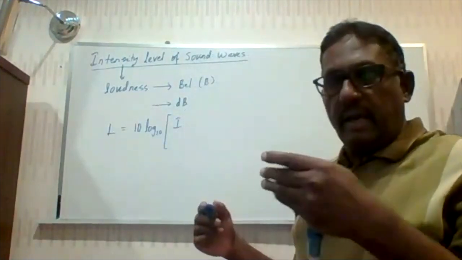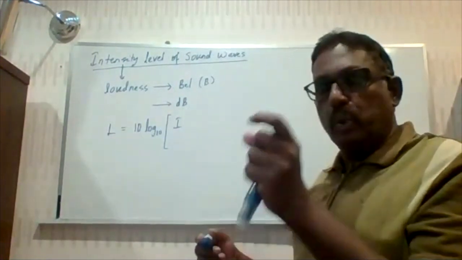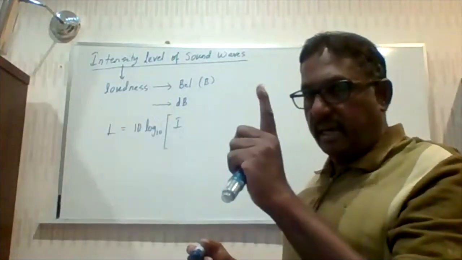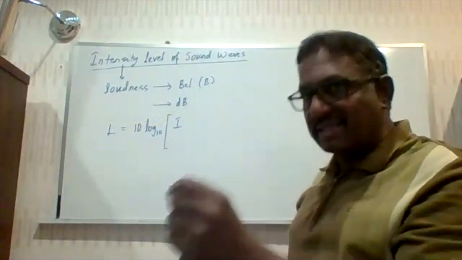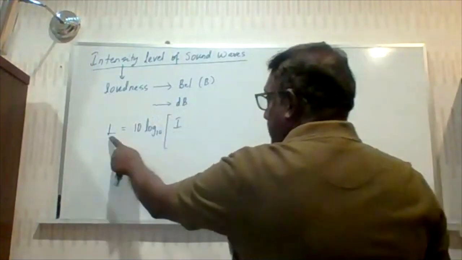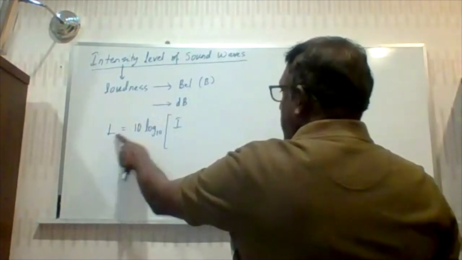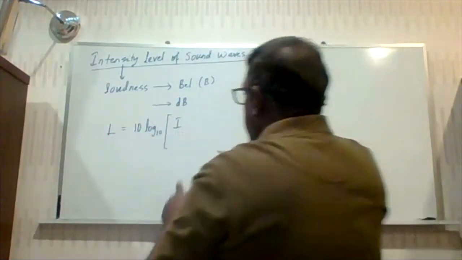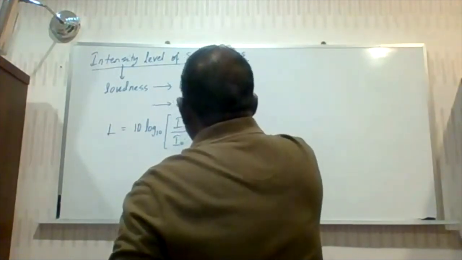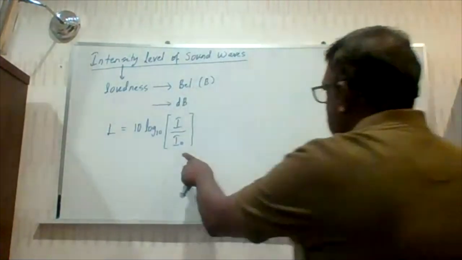That means every sound has an intensity. Let's say this is sound A, and you want to measure the intensity level of sound A. Everything must be clear, so you need to know the intensity of sound A, whose intensity level you are measuring. This intensity of sound A is compared to the threshold intensity.